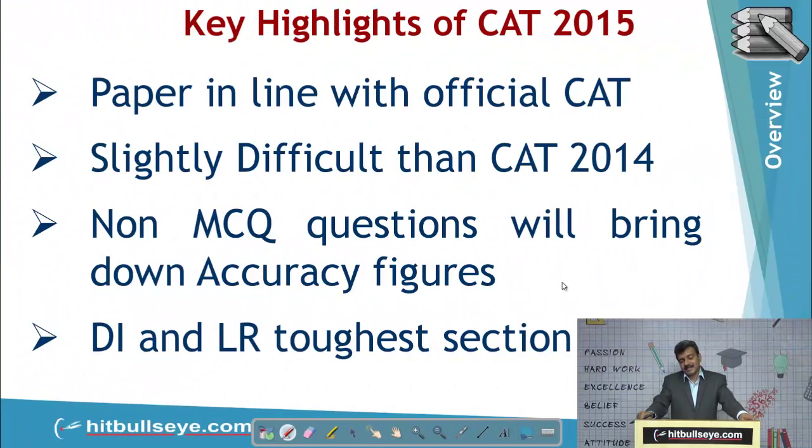It was slightly more difficult than CAT 2014. If you had taken 2014, you must be finding it slightly difficult. DI was also difficult, and math was also slightly difficult. Verbal, I'll say, was almost at the same level, but DI was tough, and that is the fourth highlight. The DI and LR section was really tough.